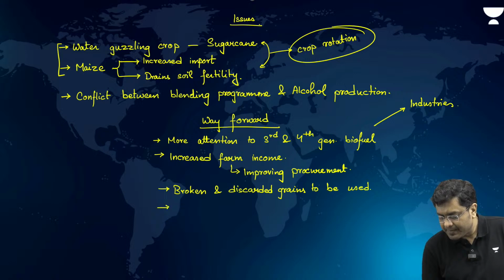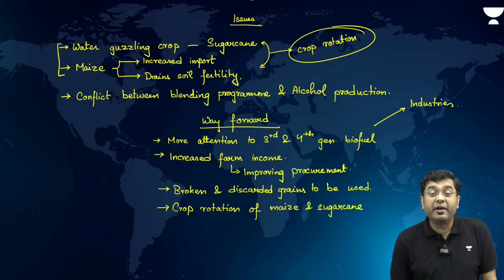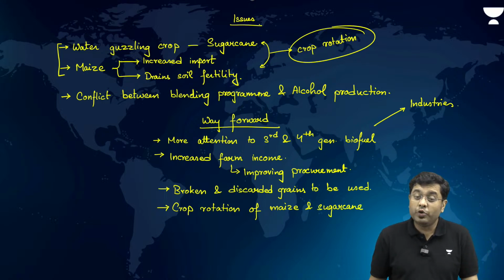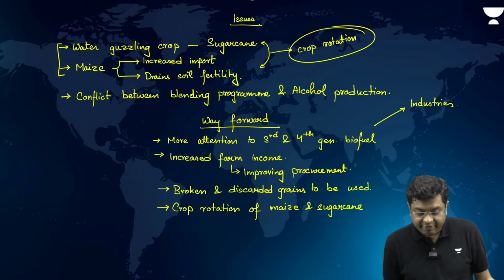Then after that, the crop rotation of maize and sugarcane, where sugarcane to be grown only in those areas which have adequate rainfall. Otherwise, it is going to lead to unsustainable agriculture, which is going to impact quite significantly.